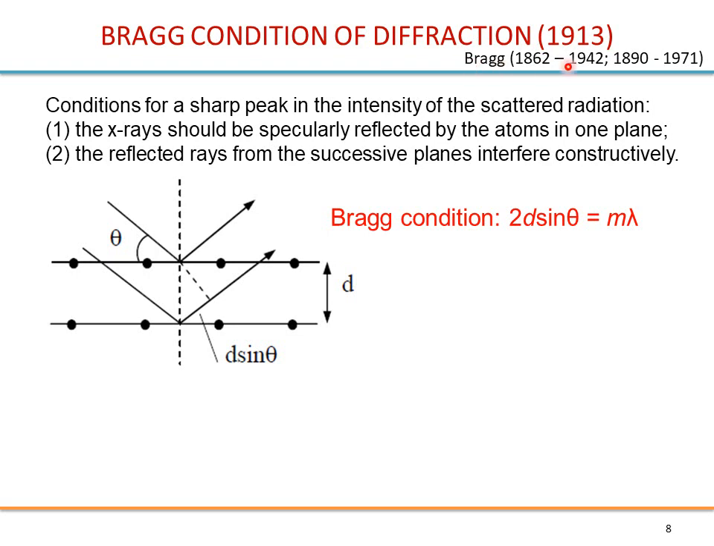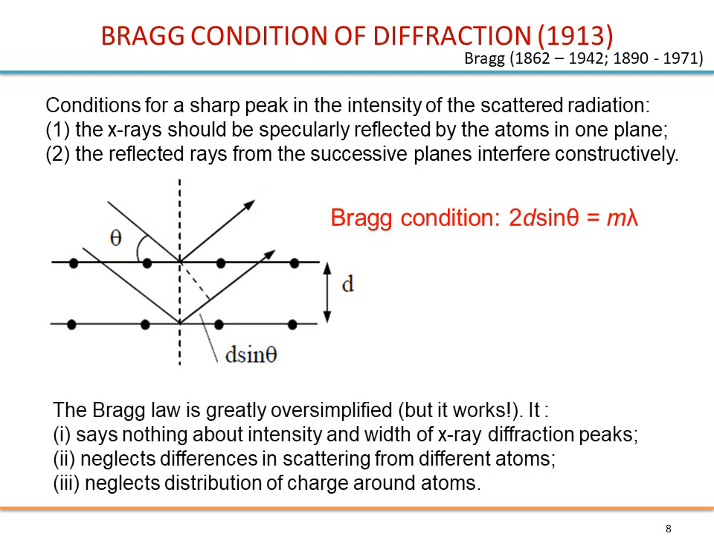Just to mention Bragg, there was a father and son, and they both got the Nobel Prize for different things. The son got it for this explanation. It looks kind of strange, because we do not have planes, we have atoms. So why do we say that these X-rays are reflected by planes?